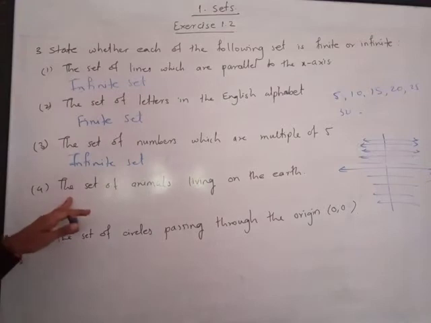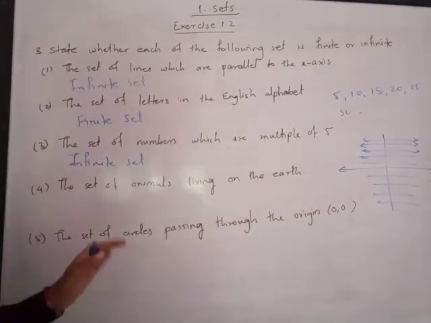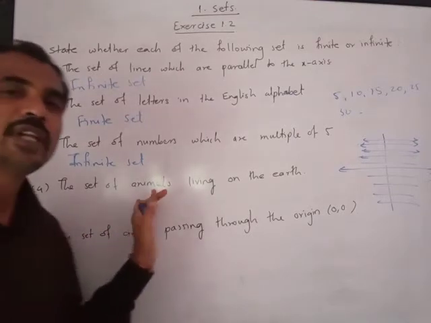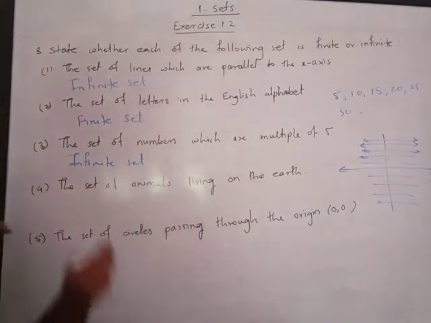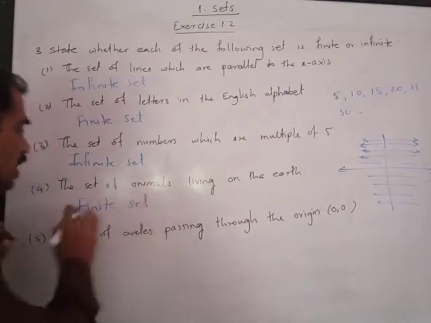Next question is the set of animals living on the earth. So all living creatures on the earth, though their number is very large, it is a finite set. There exists a fixed number of animals on the earth, hence it is a finite set.